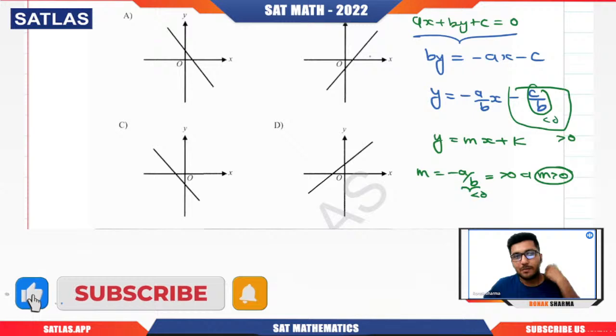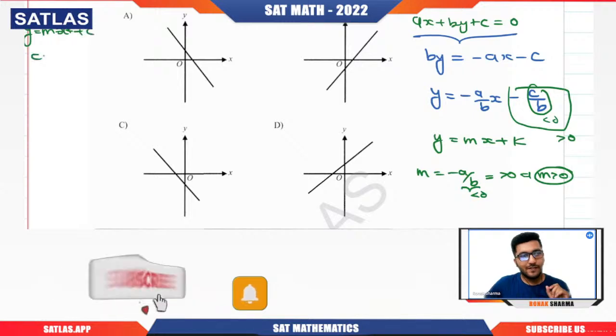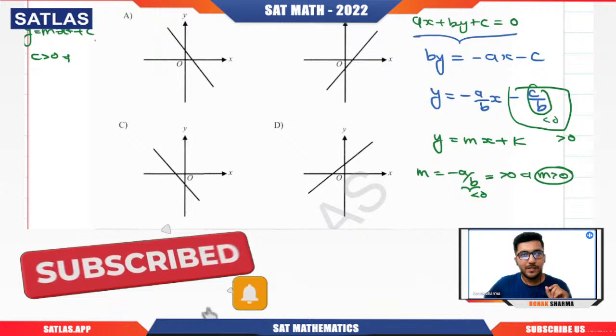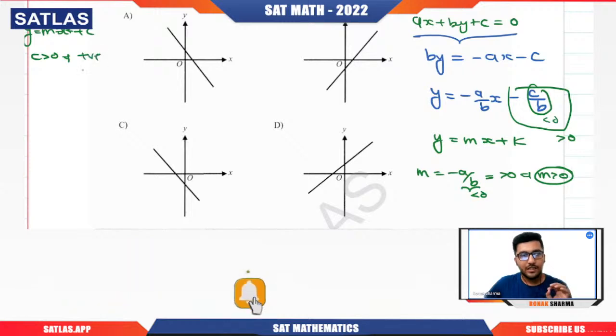Yes or no? If y equals mx plus c, and c is positive, the graph will intersect the positive y-axis. If c is negative, the graph will cut the negative y-axis, right? So here the intercept should be positive, so we will reject this part and this part because the graph should cut the positive y-axis.